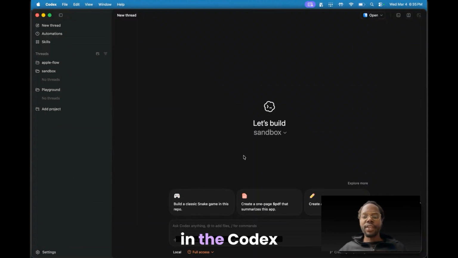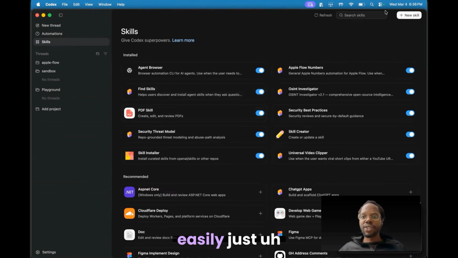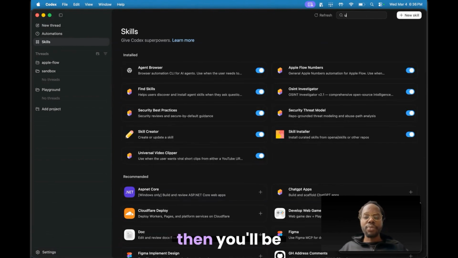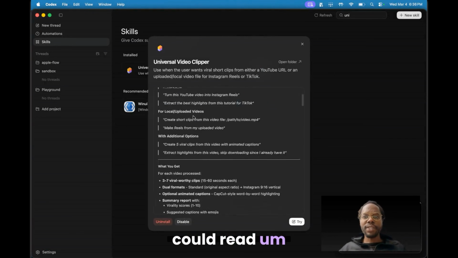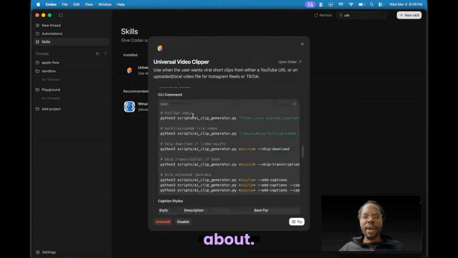So here we are in the Codex app. This is ChatGPT's very own app. So I like to use this because I don't have to be in the terminal, and it's really easy to use skills. So once you have that skill, you can easily just upload it, and then you'll be able to find it. So here's the universal video clipper skill, and then you could read exactly what it's all about.